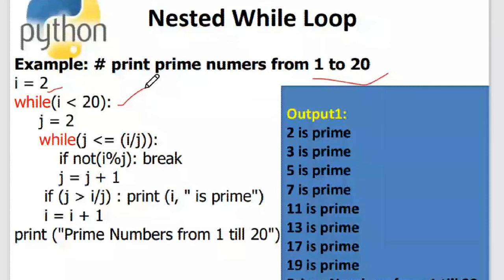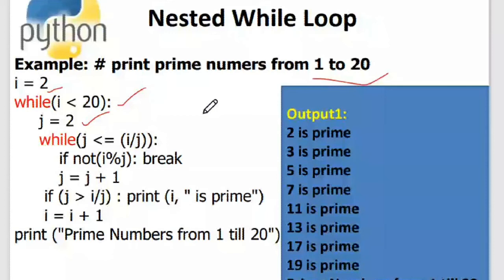And then I have made j equal to 2 to test for, I already explained to you how a prime number is decided. A prime number is the one which is divisible by 1 and itself only. So every number is divisible by 1 and itself, so you will be checking for the other numbers from 2 to n minus 1. And if any one of the numbers between 2 and n minus 1 divides the number, then it is not a prime, else it is a prime. So we just have applied the same strategy and decided whether i is prime or not prime.